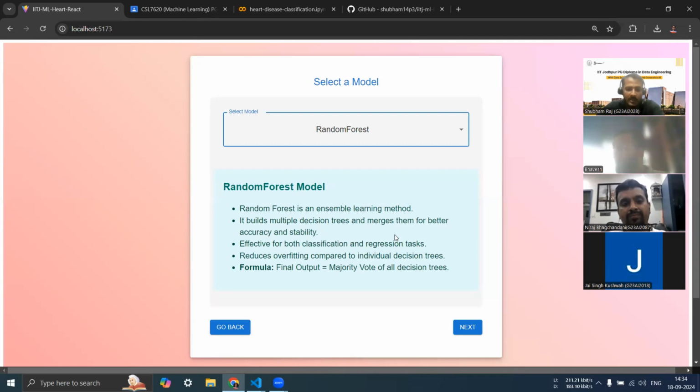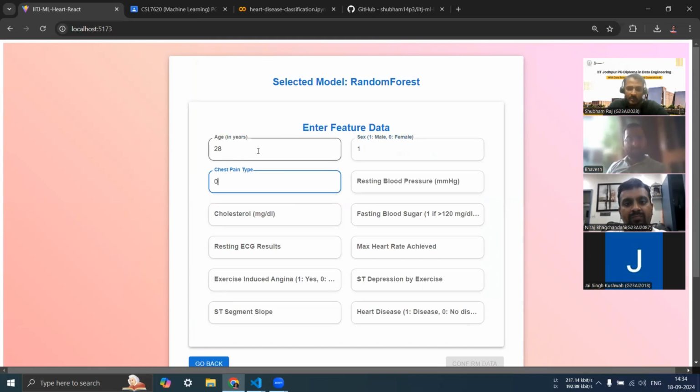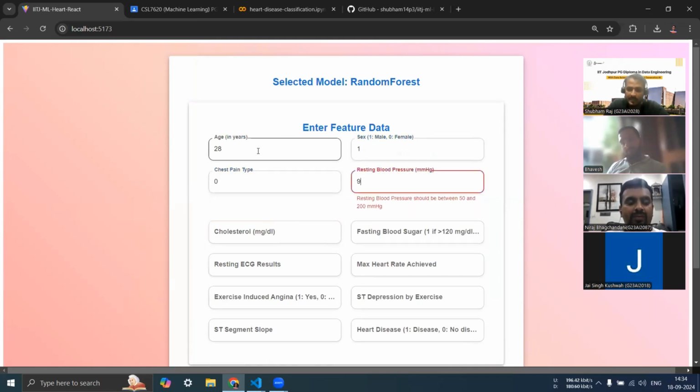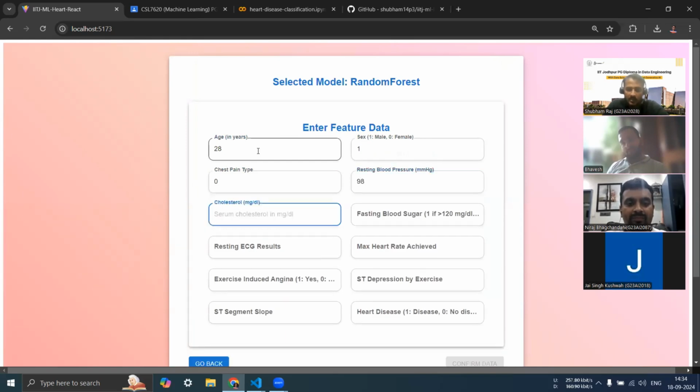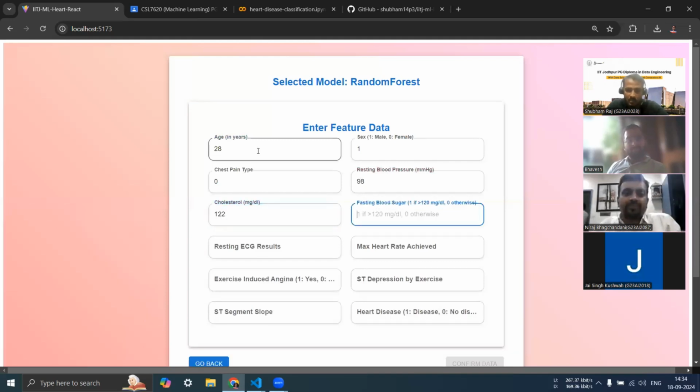Let me evaluate this model by entering the data. Once I've selected random forest, I go to next. These are the feature sets that I already discussed. I will give pre-filled values, let's say age 28. Sex is 1, as I am male. I don't have any chest pain, so I place 0. The blood pressure for me is around 98. Cholesterol, I don't have high cholesterol, so it is a minimum, and I would give 122.